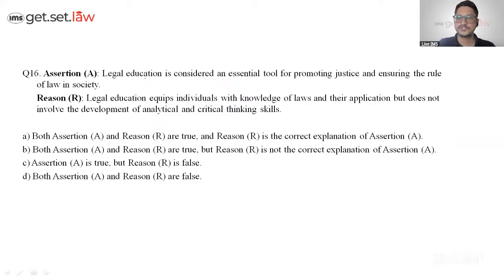Next. Now comes the assertion reason. Interesting question. So just a suggestion on how you'll solve it: we see A as a separate statement, we see R as a separate statement, and then we establish a relationship between the two. That is, assertion is true or false, reason is true or false, and then we establish a relationship. Let's see the assertion. Legal education is considered an essential tool for promoting justice and ensuring the rule of law in society. It is definitely that, that is what legal education is all about. So this statement is true.